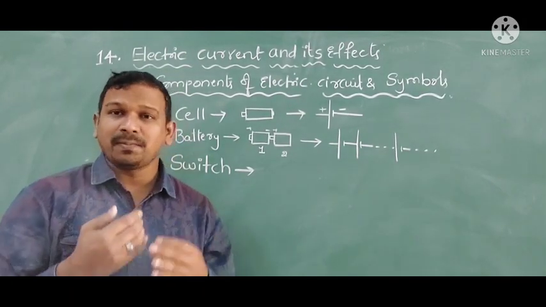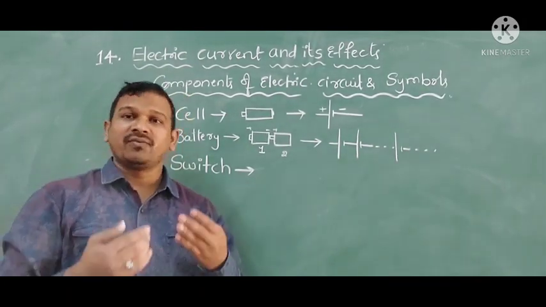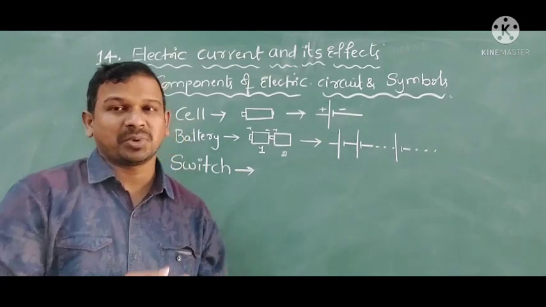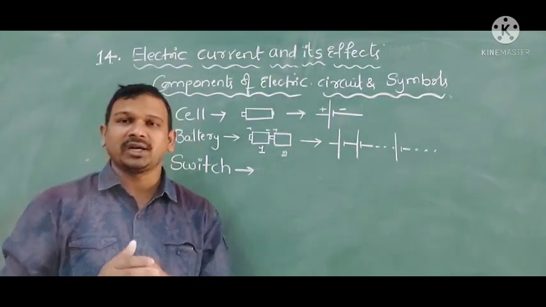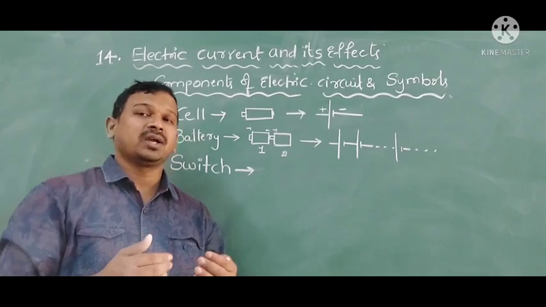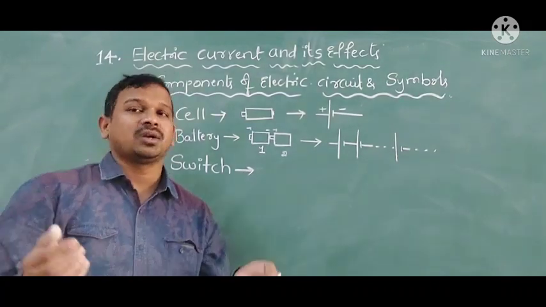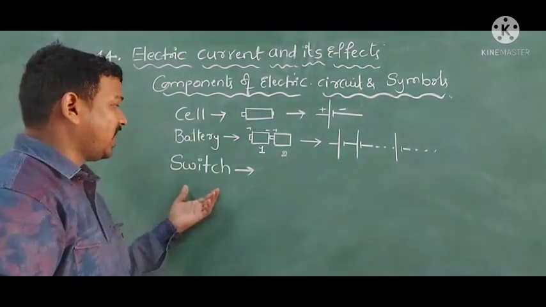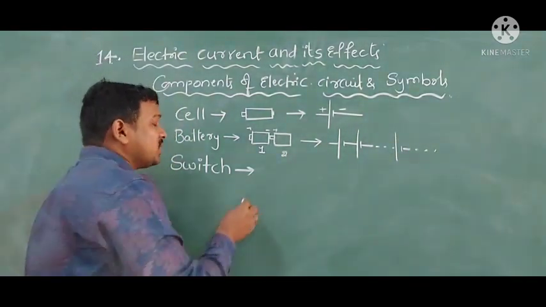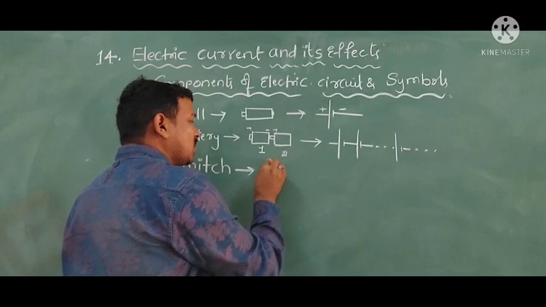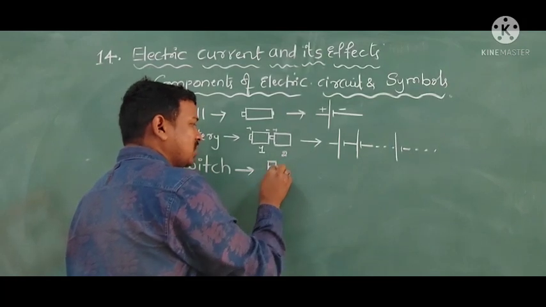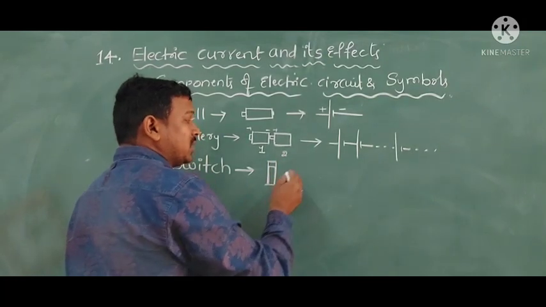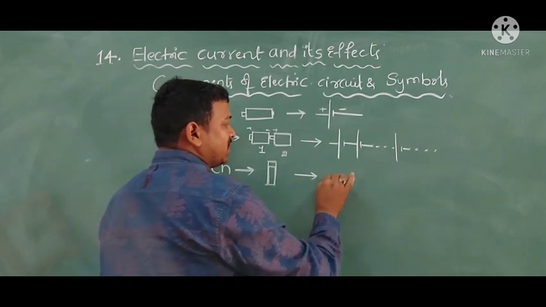For that we need a component. Whenever we require, we can make it an open circuit and stop the flow of electric current. Whenever we require, we can close it and start the flow of electric current. So the device is a switch. In your home also the switch will be like this, an on-off switch. The switch has a symbol like this.